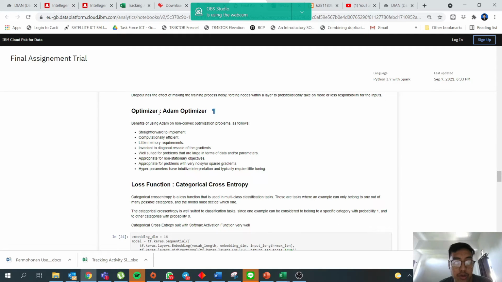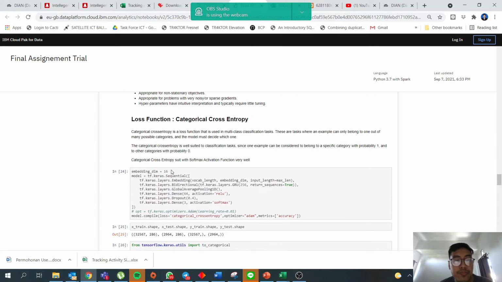The optimizer, I use the Adam optimizer in this because it has many benefits such as being straightforward to implement, computationally efficient, having little memory requirement, and so on. So the last is the loss function. The loss function here I use is categorical cross entropy.